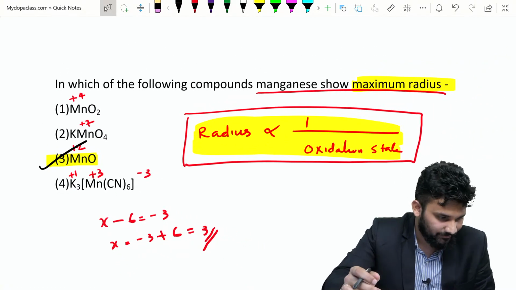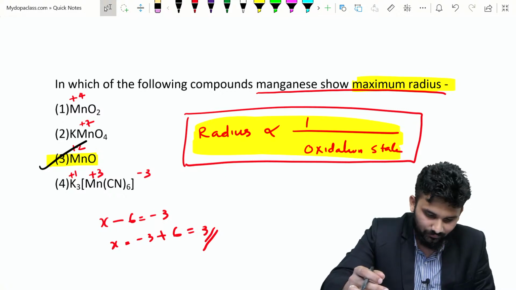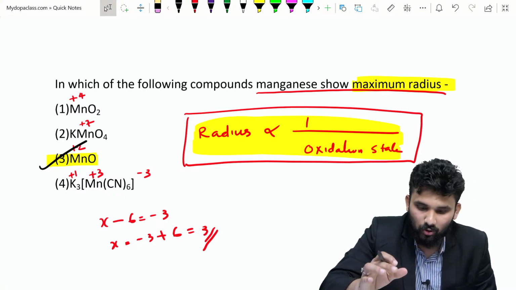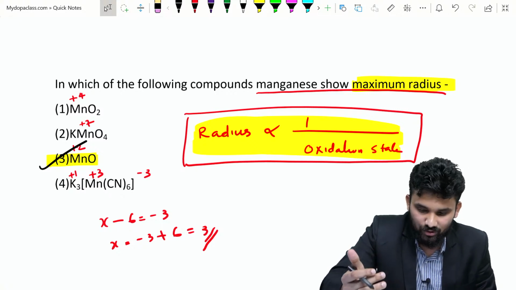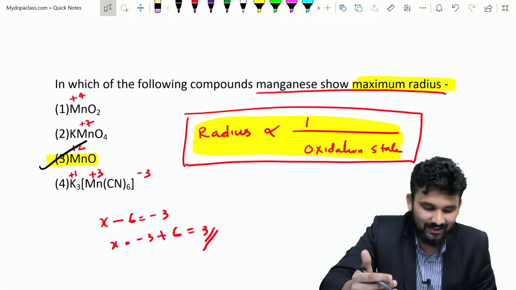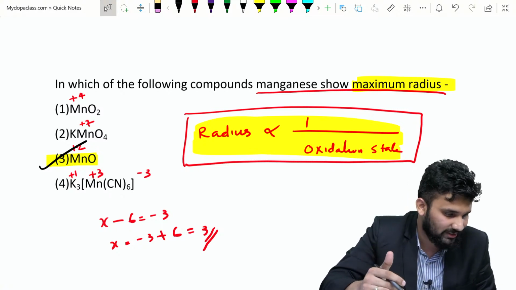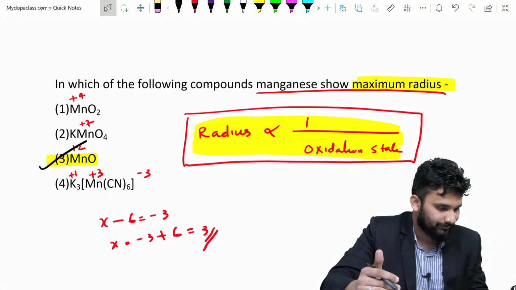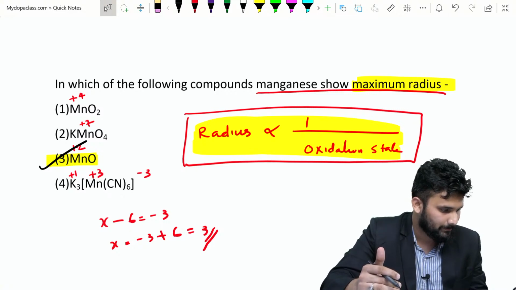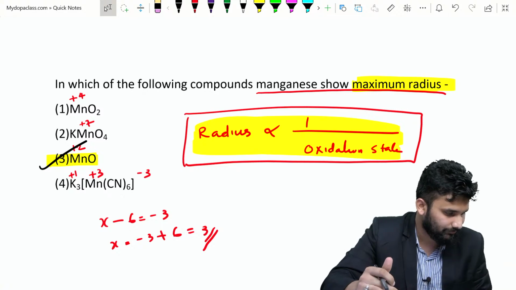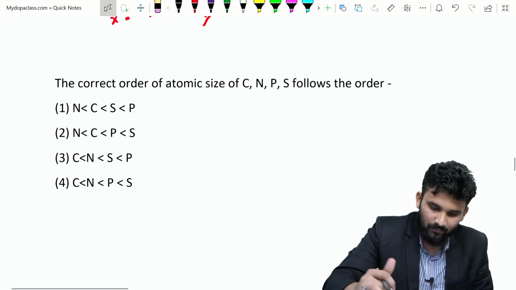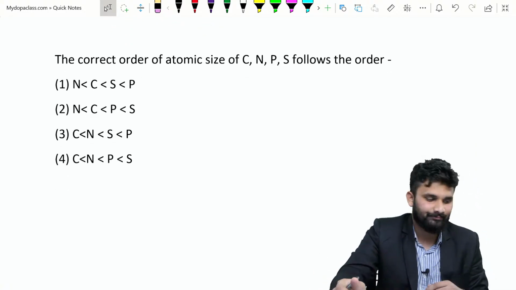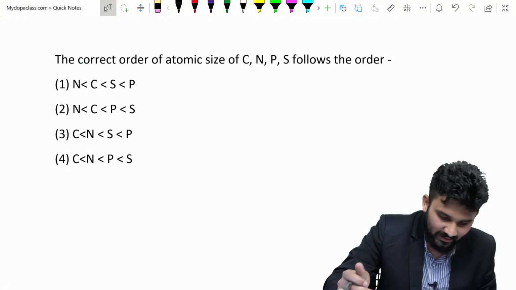You got the idea? The clue is that radius is inversely proportional to oxidation state. The one with the minimum oxidation state has the maximum radius. Is it clear? Next we are moving to the next question.